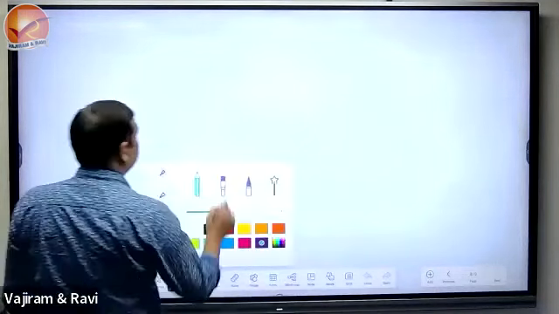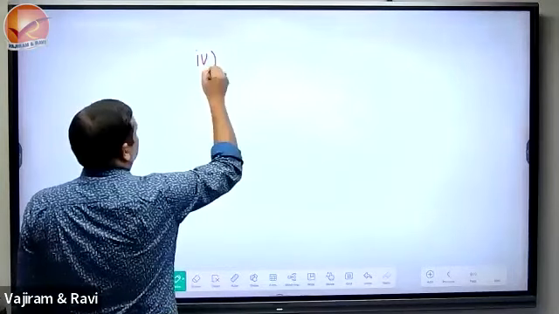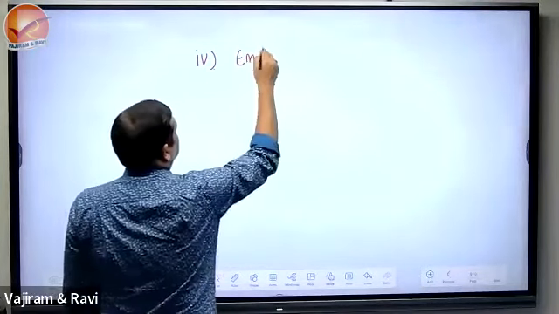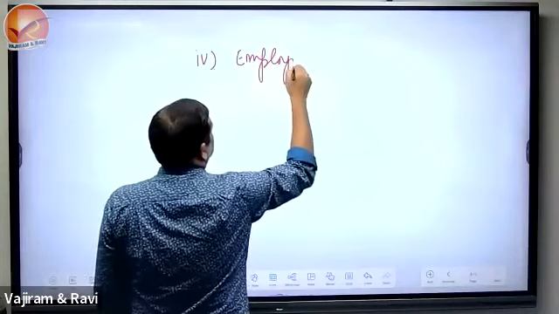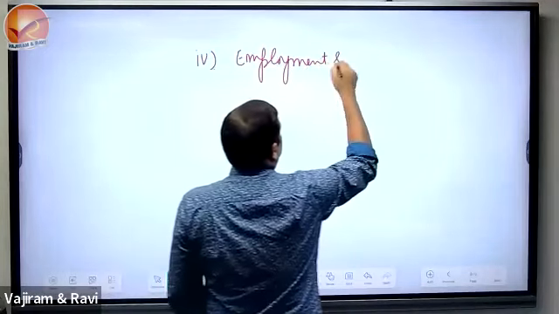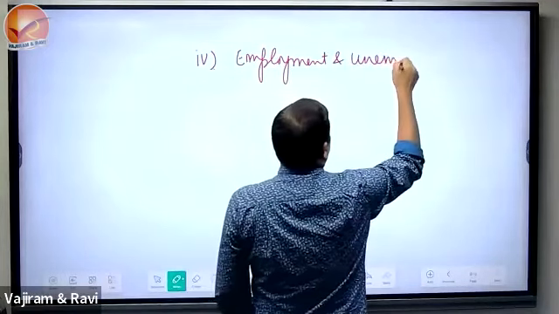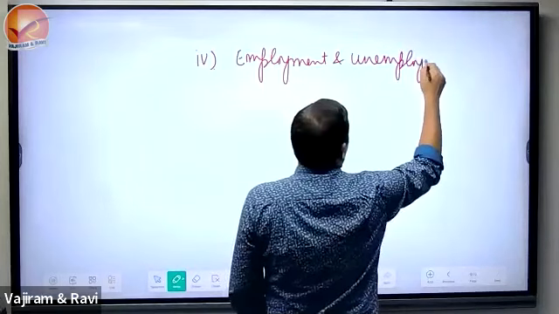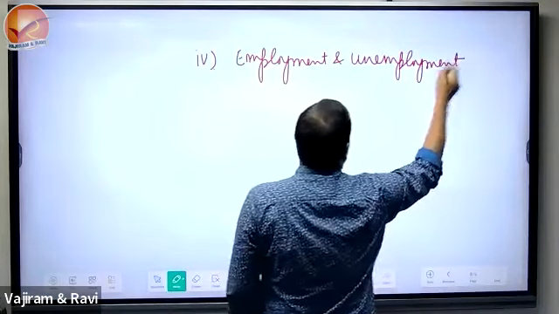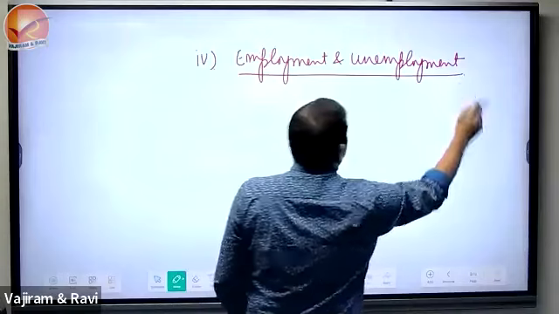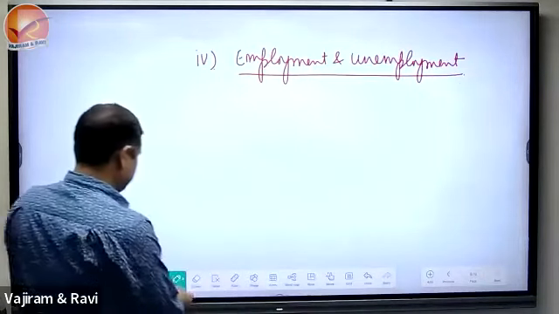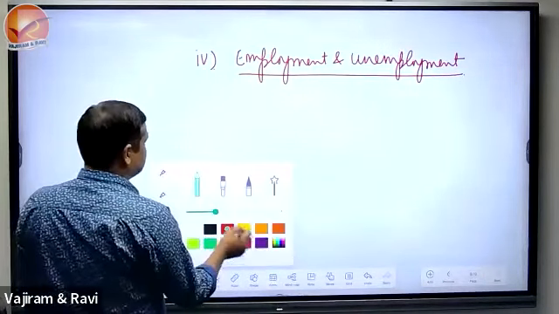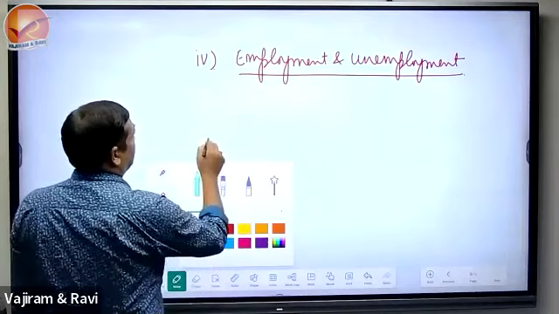The topic number 4 is employment and unemployment. Employment and unemployment, 2 classes. We see why we have various different kinds of unemployment.